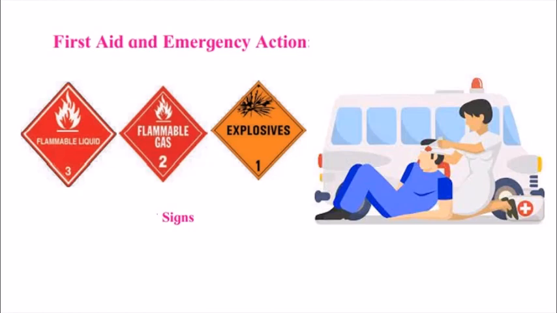Sometimes we have to face the disaster due to our own unawareness, and some symbols are also given here. So whenever you buy something, you should see if it is flammable or a flammable gas, or if it is an explosive, it should be kept away from any type of fire or any type of thing which will lead to fire or any damage. So all these things are to be taken care of. Whenever you buy any deodorants or other product, you will see that there are some instructions and symbols given behind, and those symbols should not be ignored.